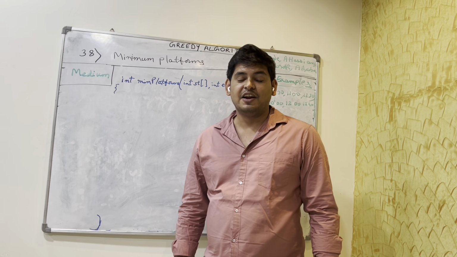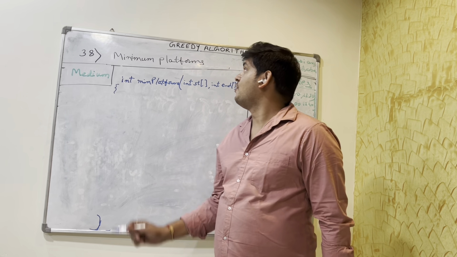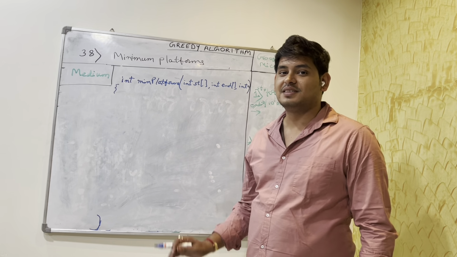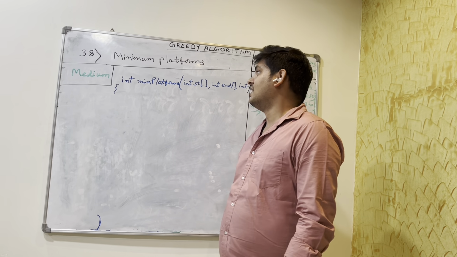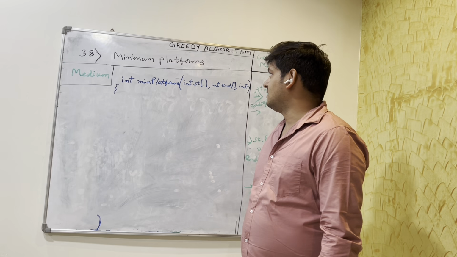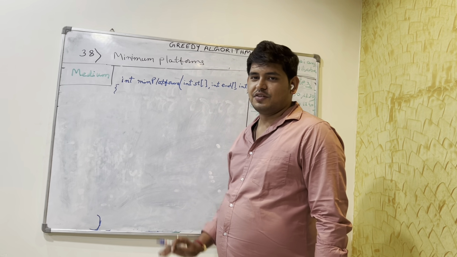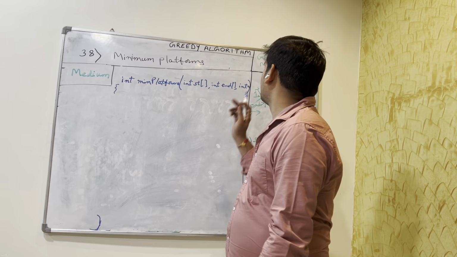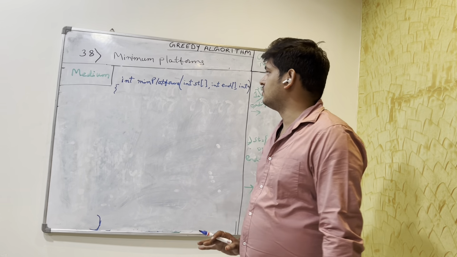Welcome to my channel. Today we are going to solve the 38th question of the problem solving series, which is based on greedy algorithm. This is the second question of greedy algorithm that I am teaching in this playlist of placement series. So we need to find the minimum platforms. The difficulty level for this question is medium, and this question has been asked in Google, Atlassian, Microsoft, Adobe. It's a very popular question.